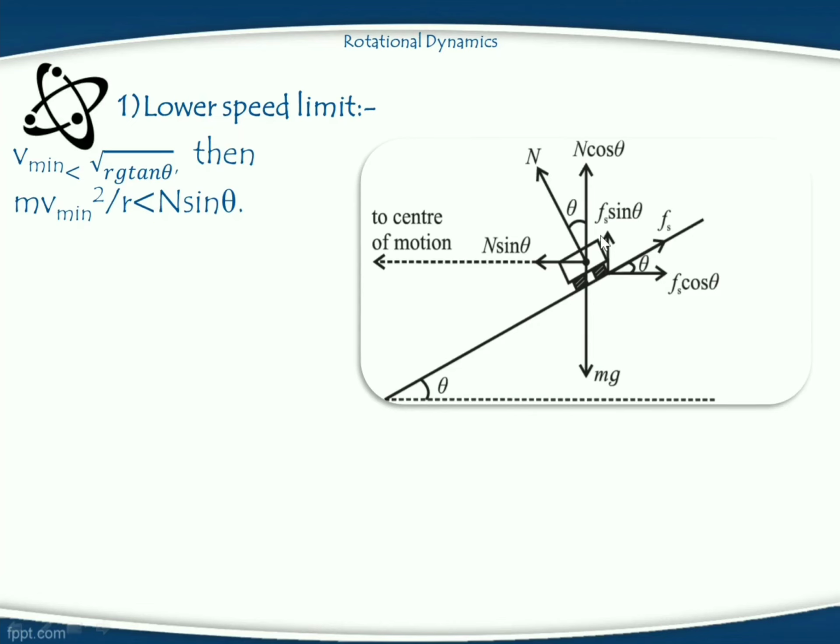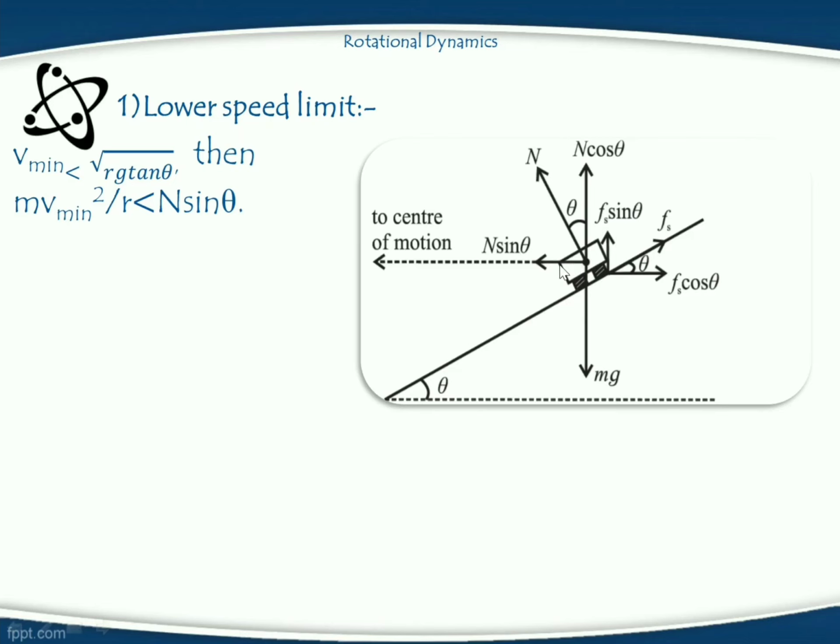When the vehicle is at this position, there are two forces acting on it. First one is n sin theta and second one is the centrifugal force, that means mv square upon r. Because this vehicle is moving along a circular road, the vehicle is in circular motion. Due to the circular motion, an effect is produced on the vehicle, which is known as the centrifugal force. But in this case, n sin theta is greater than the centrifugal force. That's why the vehicle is attracted towards the center.